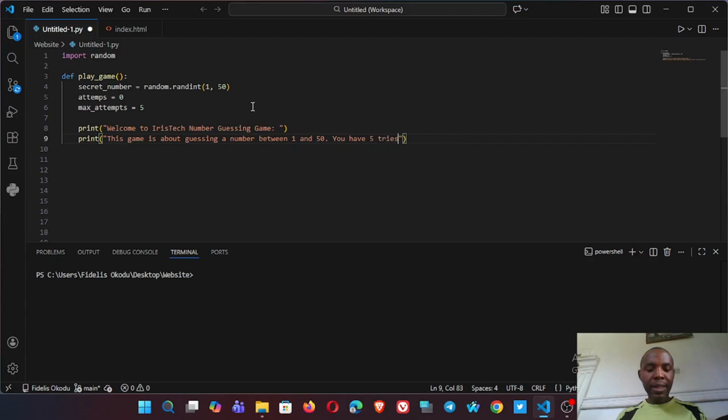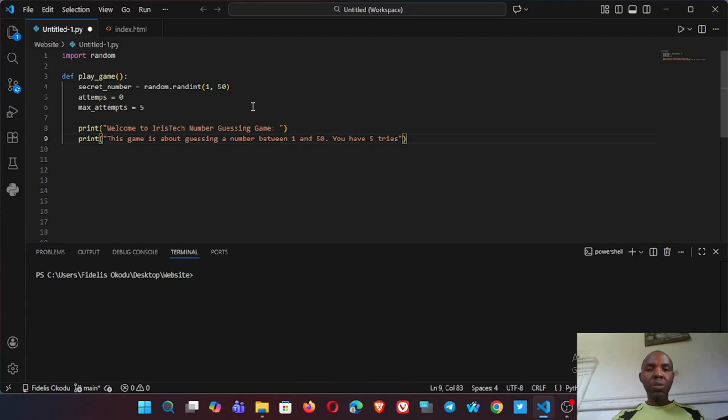You have 5 tries, but no, we cannot just put 5 tries here, because we might want to increase or reduce the tries, and even increase or decrease the range of the random number.